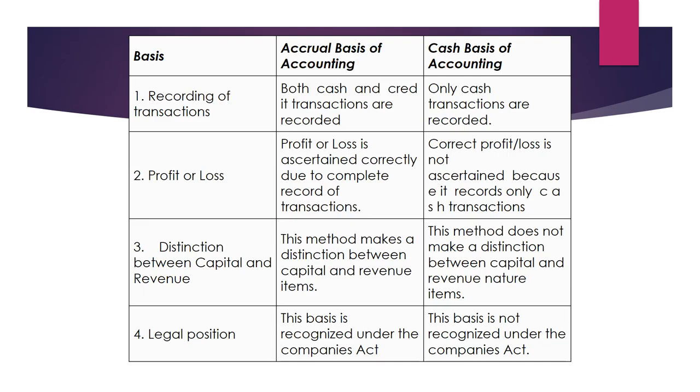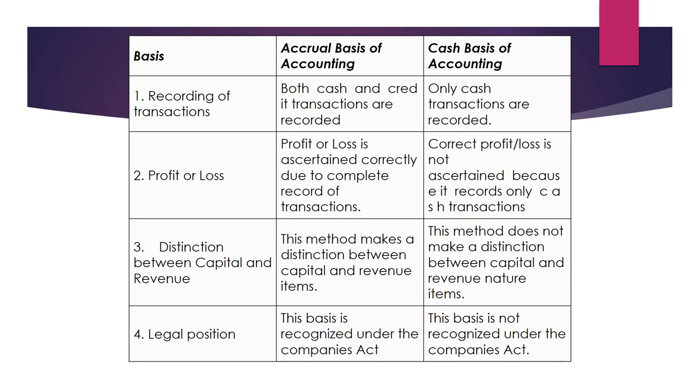Under accrual basis, both cash and credit transactions are there, but under cash basis, only cash transactions are there. Under accrual basis, profit or loss is ascertained correctly, but here it is not ascertained correctly. Accrual basis makes a distinction between capital and revenue items, and cash basis does not.